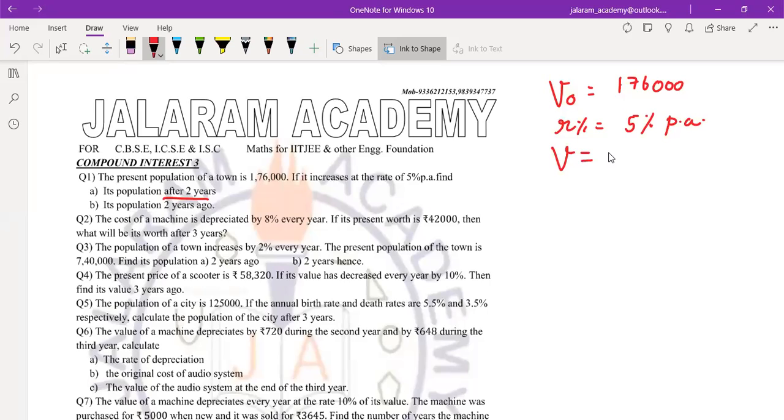Means we have to find the final value in the first case of question number 1A, when the time is 2 years.